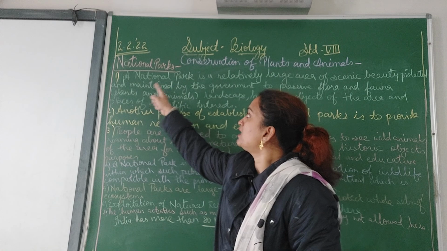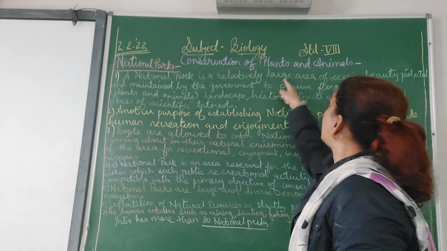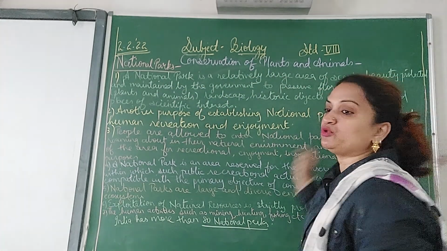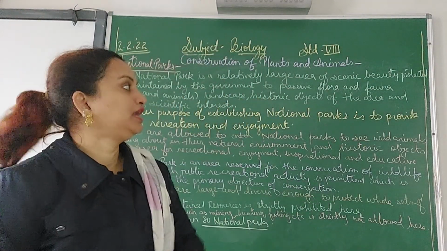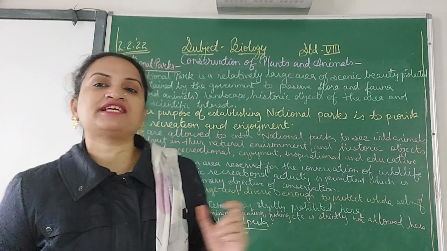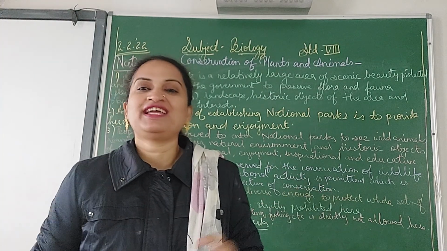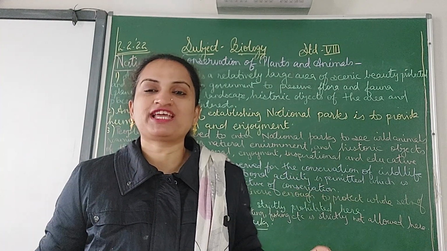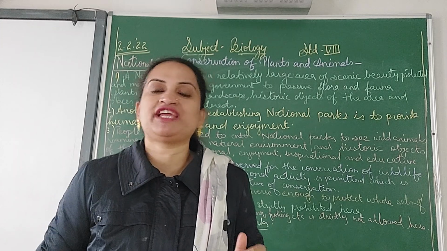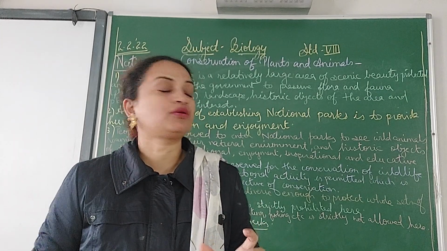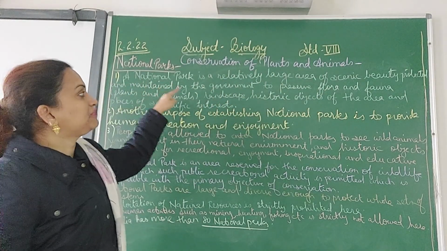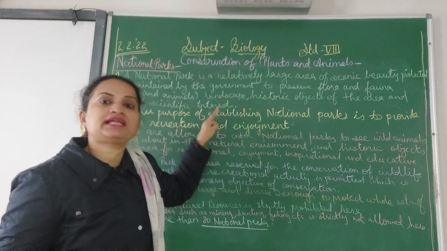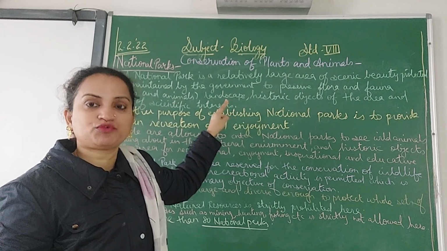National parks. A national park is a relatively large area of scenic beauty. What is scenic beauty? Where plants, animals, everything are very much in natural form, which we go to see, and we enjoy the beauty of nature. So it has a scenic beauty, and it is protected and maintained by the government.